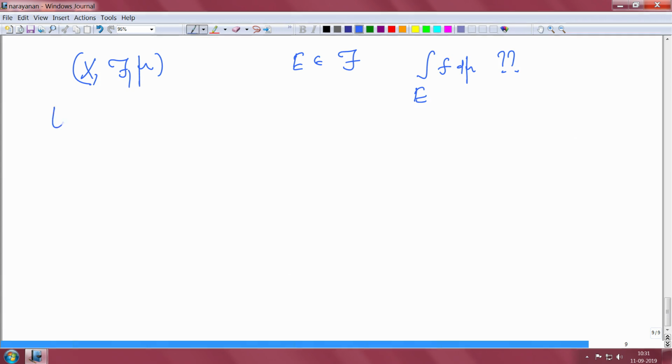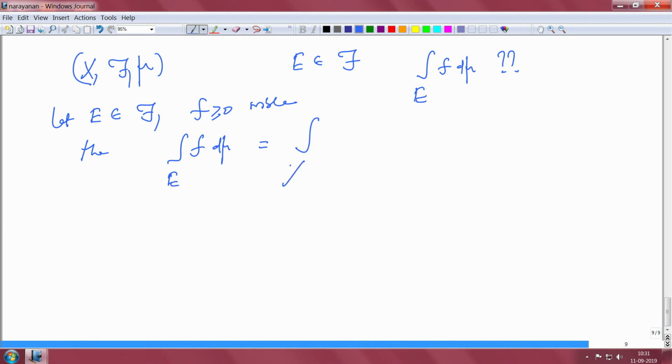Let E belong to script F, f positive measurable, then the integral over E of f d mu.